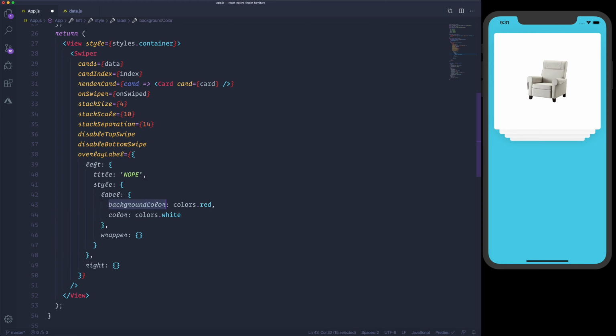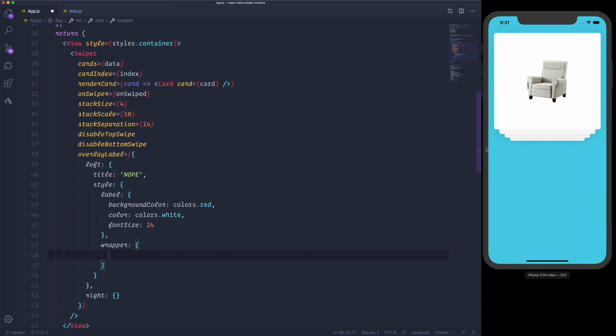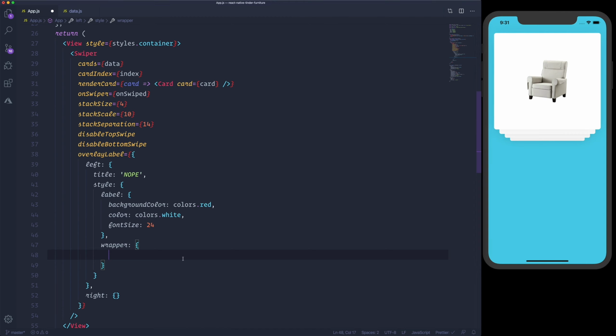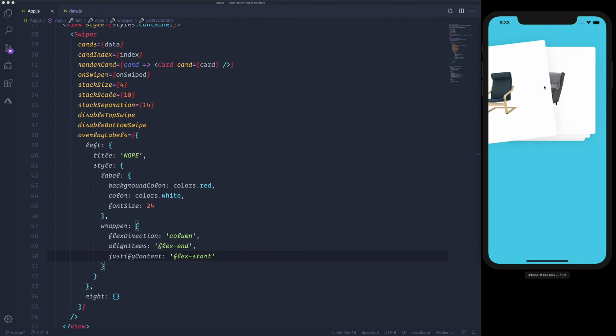So only the background color and the color of the button, and we would like to set a font size of 24. For the wrapper, we would like to align it. When you swipe to the left, we would like to place it in the top right corner. So we need to specify the flex direction column, alignItems flex-end, justifyContent flex-start. I see here a typo, it's overlayLabels. And now hit save. And when you swipe on the left, you'll see the nope, right?